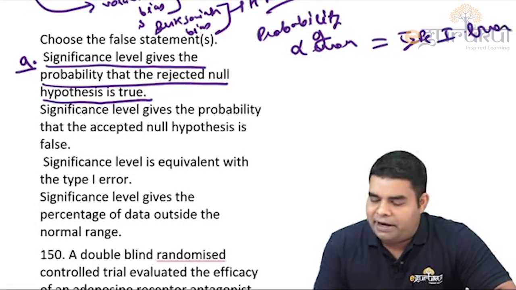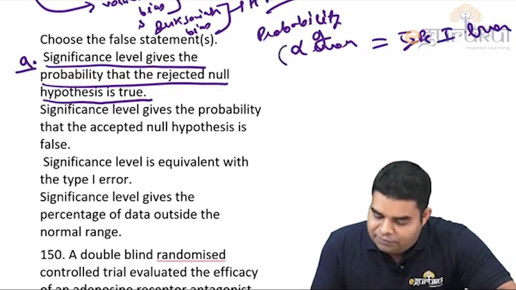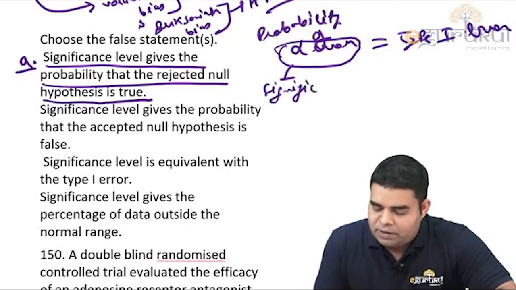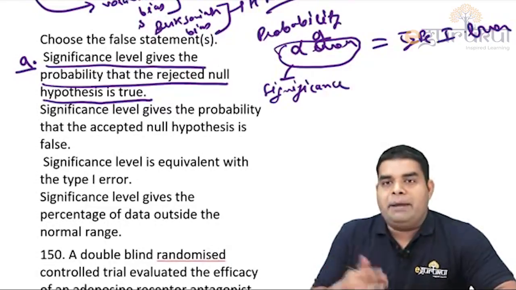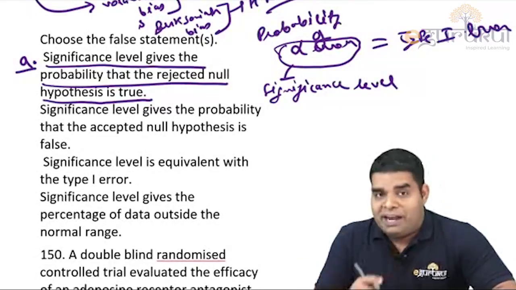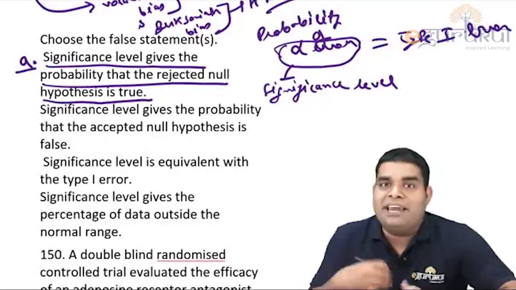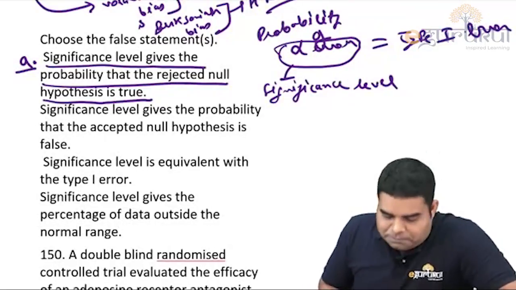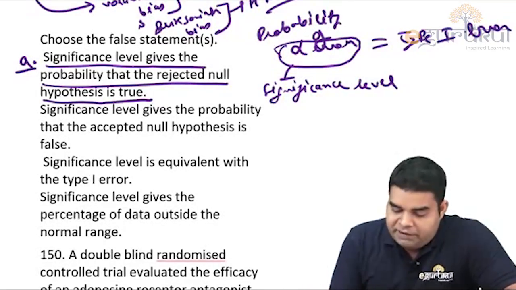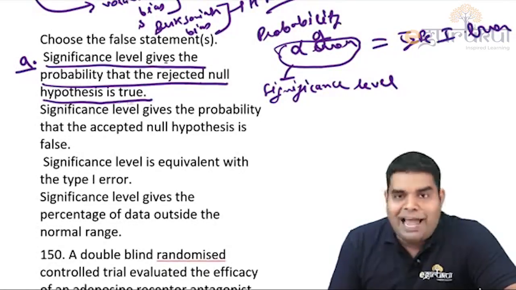So type 1 error and alpha error are almost the same, and this alpha error is what we write as significance level. So alpha error is the same as significance level. And we have already discussed that alpha error and p value have the same meaning. So which of the following is correct or wrong? First, significance level gives the probability that the rejected null hypothesis is true.